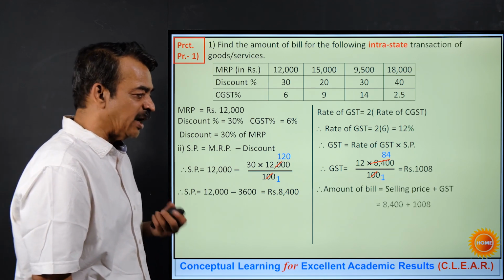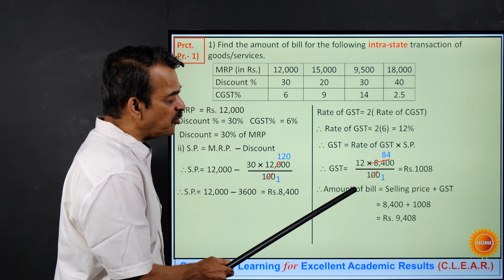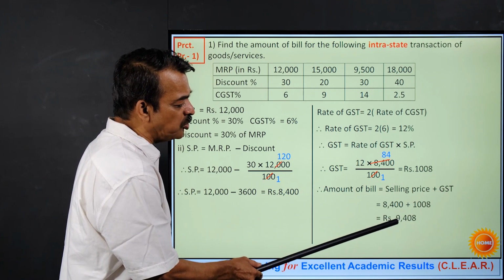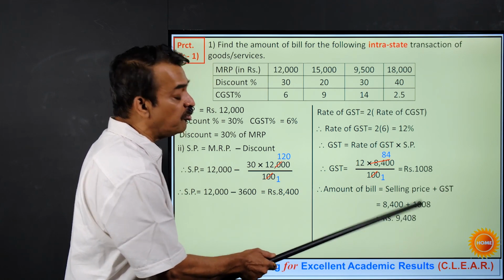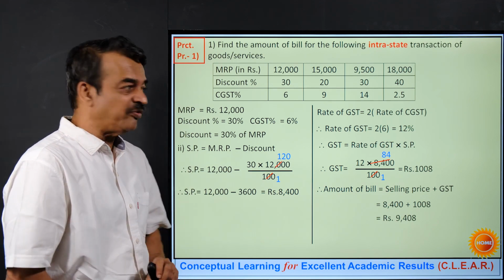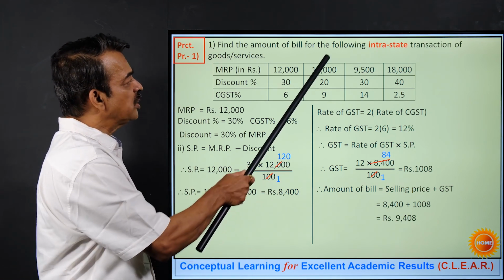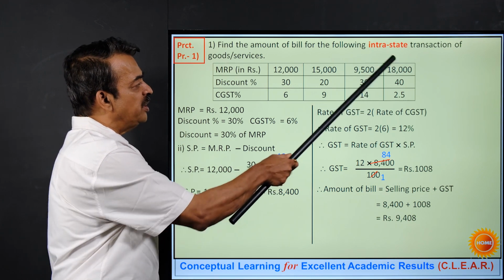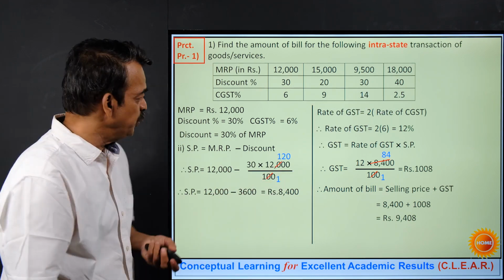So here is the calculation. So my answer for the first item is the amount of bill is 9,408 rupees. Whatever calculations we have done, all these we will continue doing for all the remaining 3 items. So let us do it.